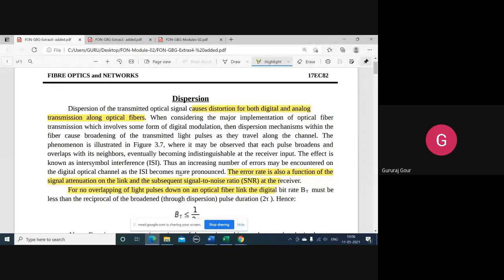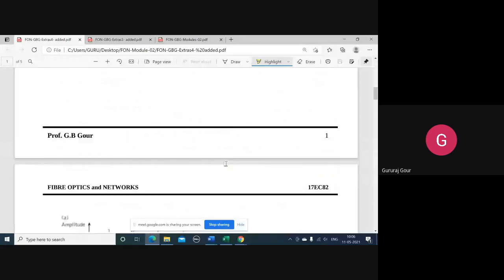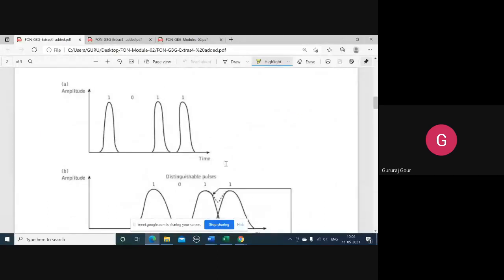That is one phenomenon. If you look at this figure, for example, suppose you consider non-return-to-zero, NRZ bit coding, where you would like to transmit the 1011 bit pattern. So you want to transmit this. One is represented by a pulse of a particular width and amplitude, and 0 is represented by nothing. So this bit stream, 1011, you are transmitting.